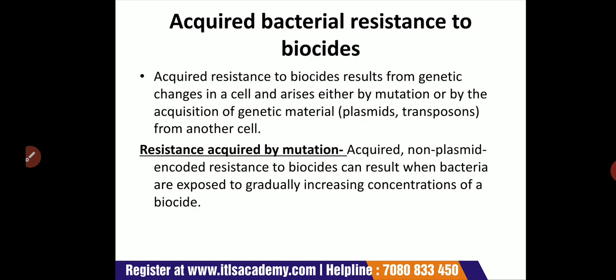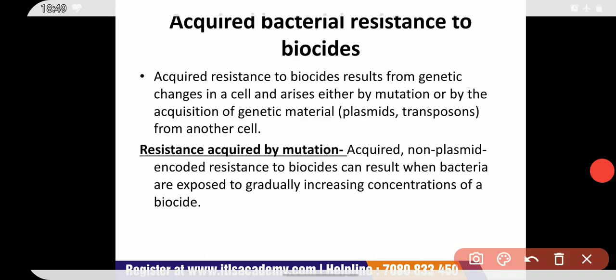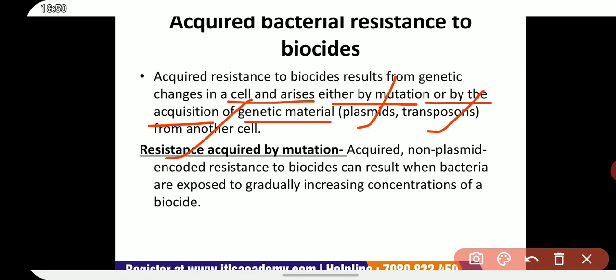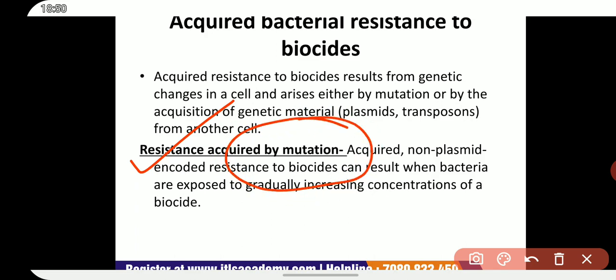Next one is acquired bacterial resistance to biocides. Acquired resistance to biocides results from genetic changes in the cell and arises either by mutation or by the acquisition of genetic material, that is plasmid or transposon, from another cell. Next one is resistance acquired by mutation.